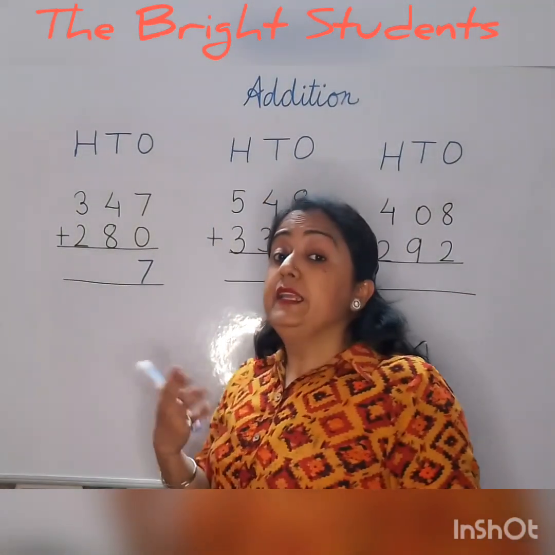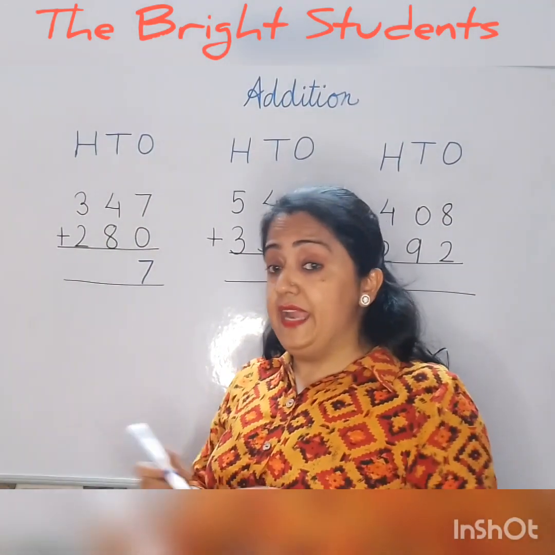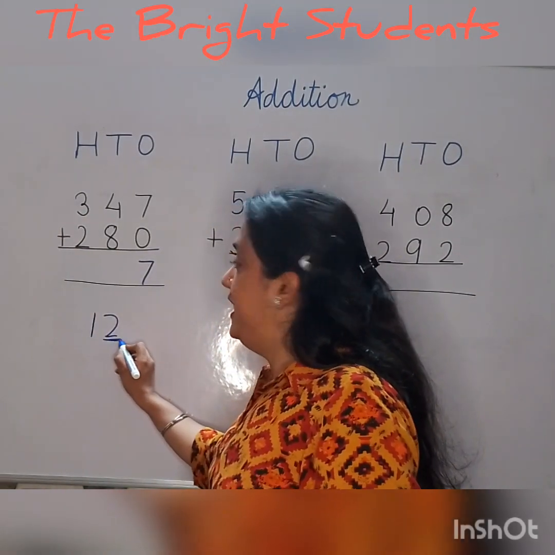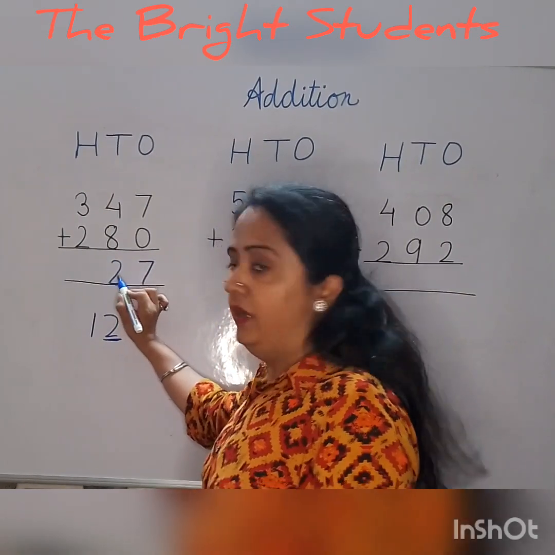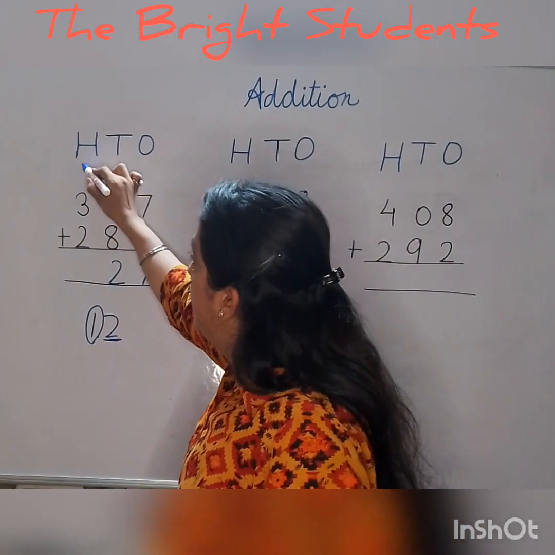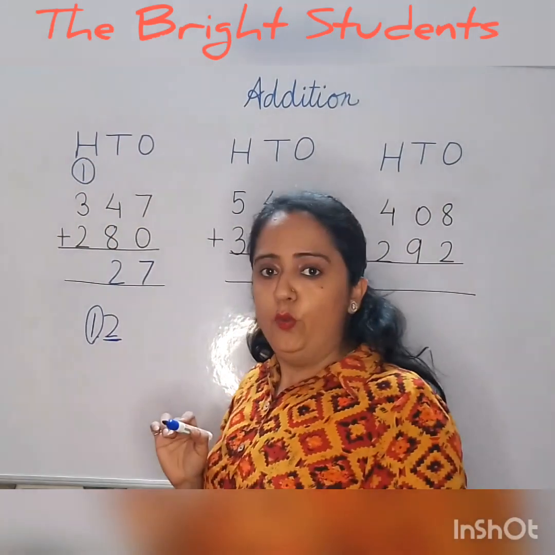The number is bigger than 9. It is 12, right? So 2 is at the ones place. We will keep 2 here, and this one will go to the next place. This is our carryover, right?